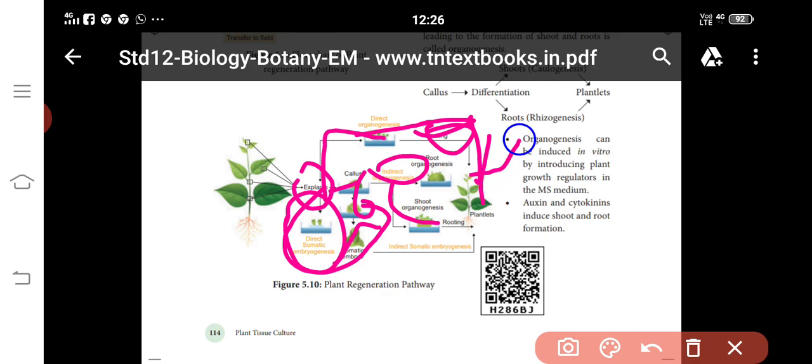So rooting gives the plantlets. As for indirect somatic embryogenesis, that is a somatic embryo, and it leads to indirect embryogenesis. So that is the direct organogenesis. If you are taking the root, direct organogenesis. If you are taking the shoot, indirect organogenesis. Understand?